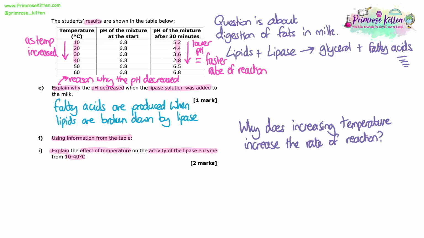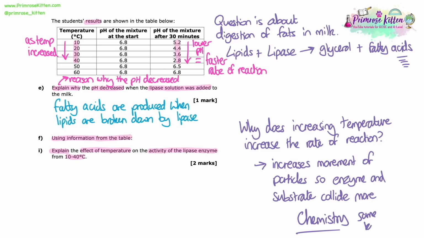So really this question is asking you to explain why increasing the temperature increases the rate of reaction. So hopefully we're happy that this is a chemistry question. It's effectively asking us why increasing the temperature increases the rate of reaction. Well, hopefully we should know that it increases the movement of the particles, so the enzyme and the substrate are going to collide more. This is the same answer you'd give to any increased rate of reaction question that's asking you to explain it based on an increase in temperature.